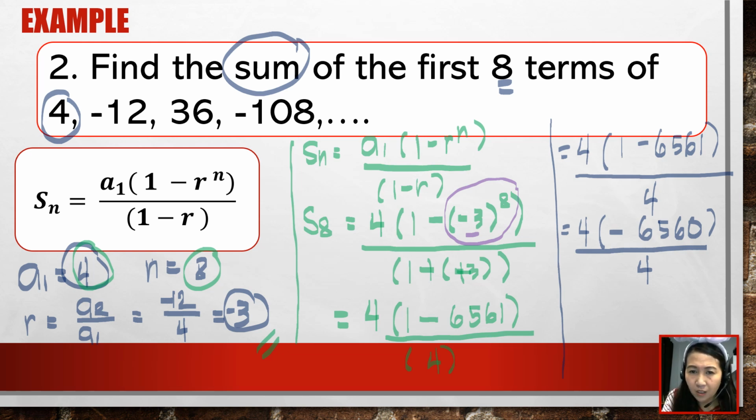So in this case, meron tayong dalawang method na pwedeng gawin. Pwedeng 4 times negative 6,560 divided by 4. Or pwede namang i-divide mo na lang to diretso. You can just divide 4 divided by 4. So that would be 1. Ibig sabihin, pwede na natin itong i-cancel. So, ang sum of 8 natin, ano natira natin? That's negative 6,560.